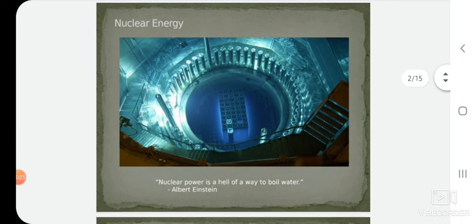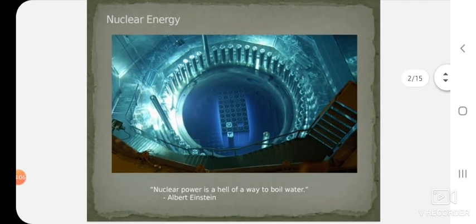One of the famous scientists, Albert Einstein, gave an energy-mass relation, that is E = mc². On that basis nuclear energy can be produced. A famous quote of Albert Einstein is that nuclear power is a hell of a way to boil water. By using that boiled water, we can produce steam and electricity can be generated. How, that we have to discuss.